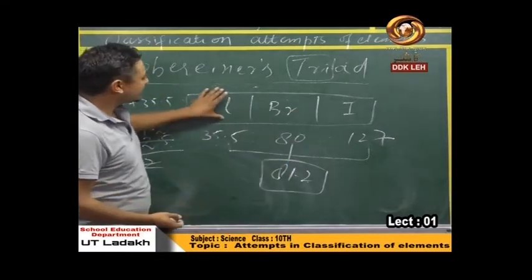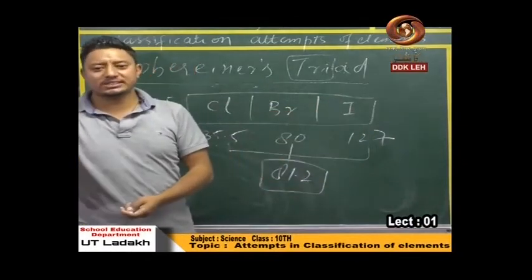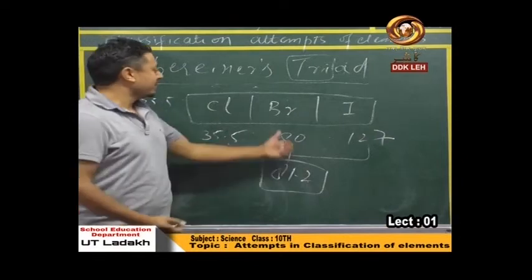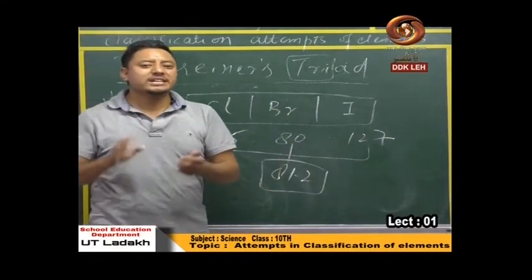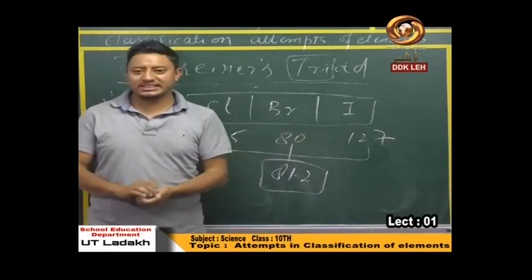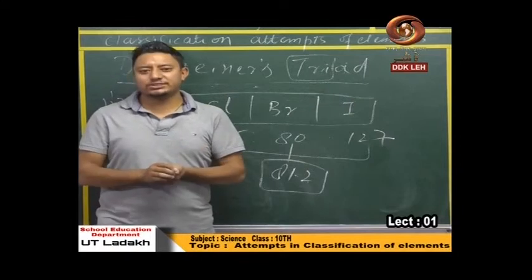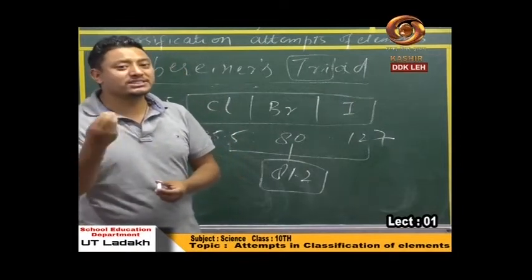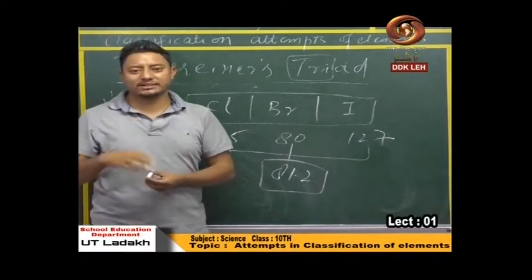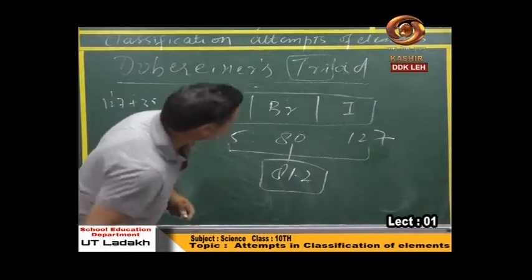That means the average of the atomic masses of these two elements was almost exactly equal to the atomic mass of the central element. This way he was trying to find some connection between these three elements. He was using this strategy. The other scientists used their own strategies to classify these. Then we are going to see how this strategy works, what are the merits and what are the demerits of this particular classification. Okay, this was another example.